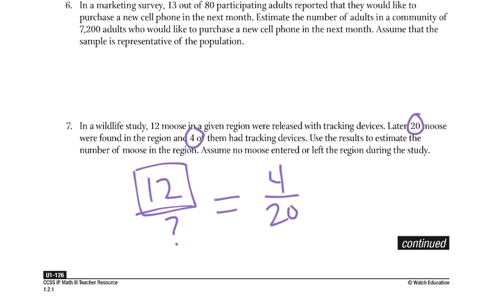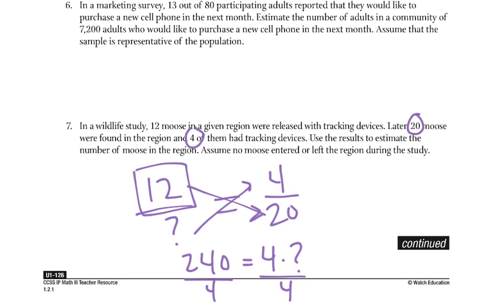So then we set another ratio, and another way you can do it is by cross multiplying. That's the same way, but we'd go 12 times 20, which would be 240, and that would be equal to 4 times question mark. So we divide by 4. 240 divided by 4 would give us 60. So we would estimate 60 moose in total.